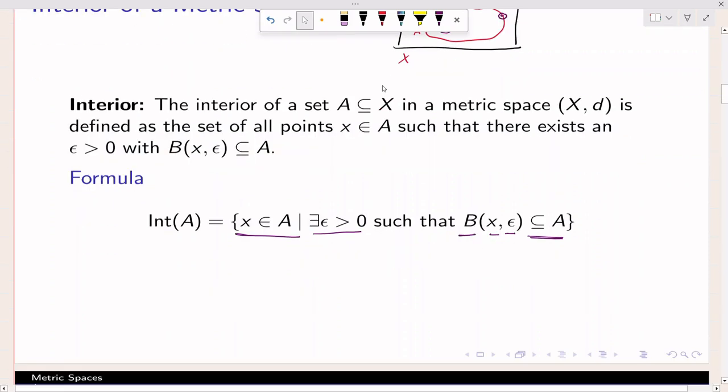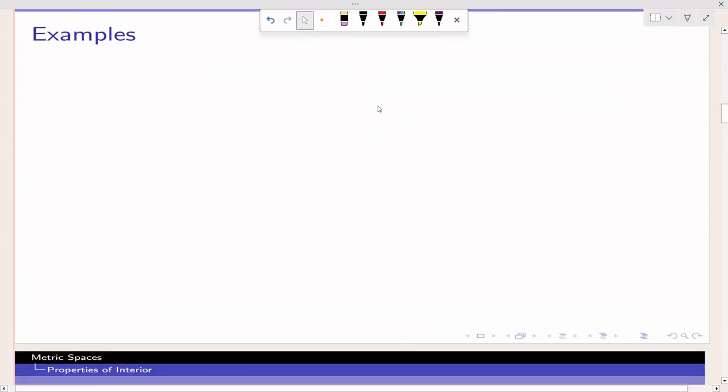Now we will go for some examples of interior of a set. Suppose this is your real line R, and let us take the usual distance as the metric. Let this be 0 and this be the point 1. Let me draw the closed interval [0,1]. This is my subset X. Now I want to find out the interior of this X.